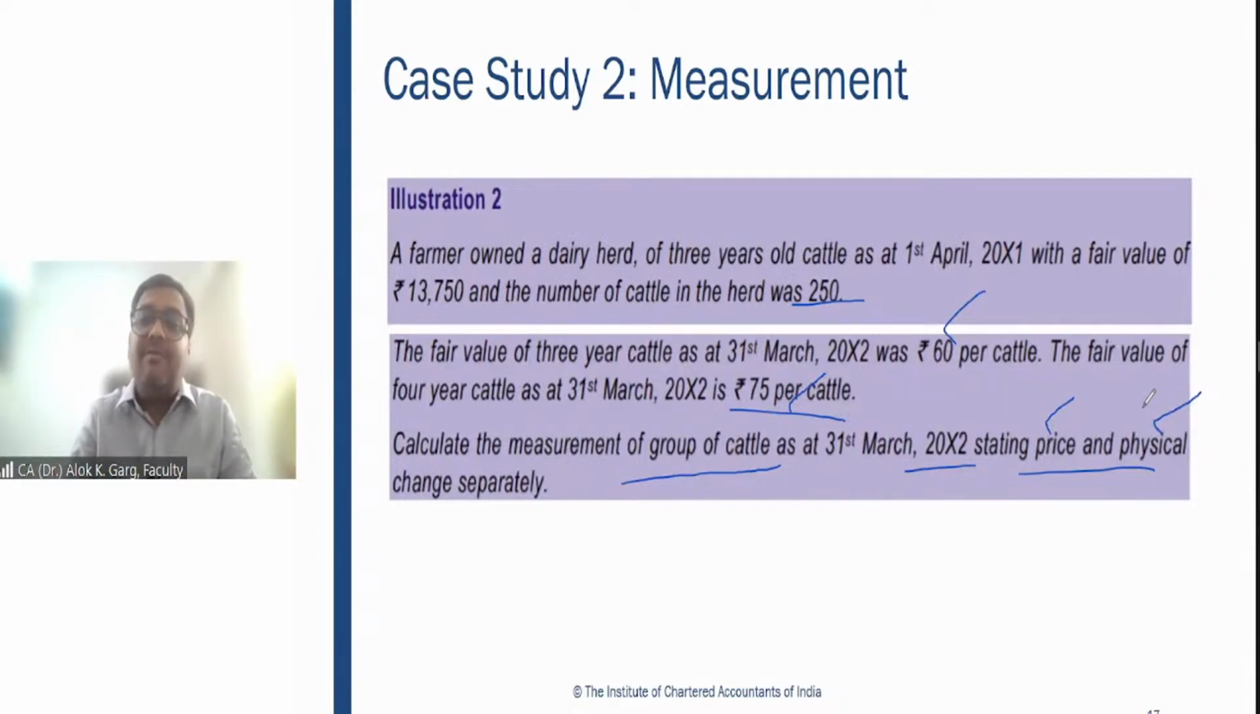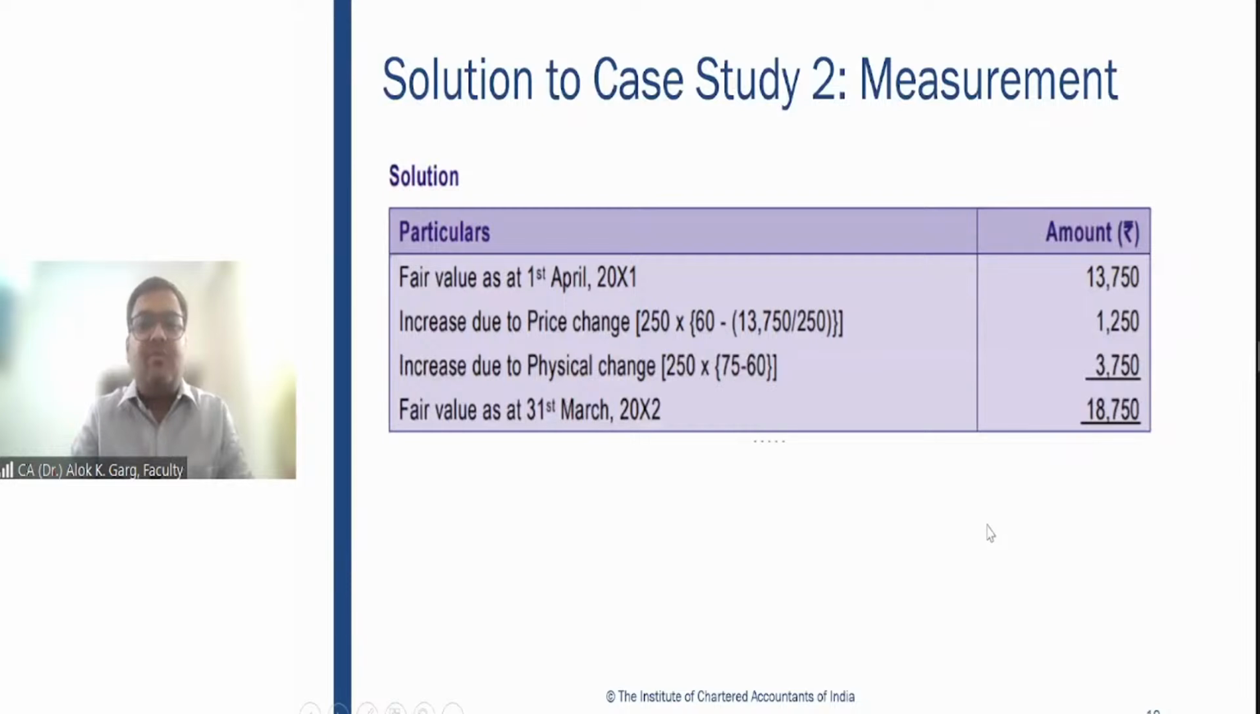Okay, from 3 year to 4 year. Have you understood this? So the price change is 55 to 60. The physical change is 60 to 75. So in your examination, this kind of question may be asked, right? So this is how you need to give the answer.